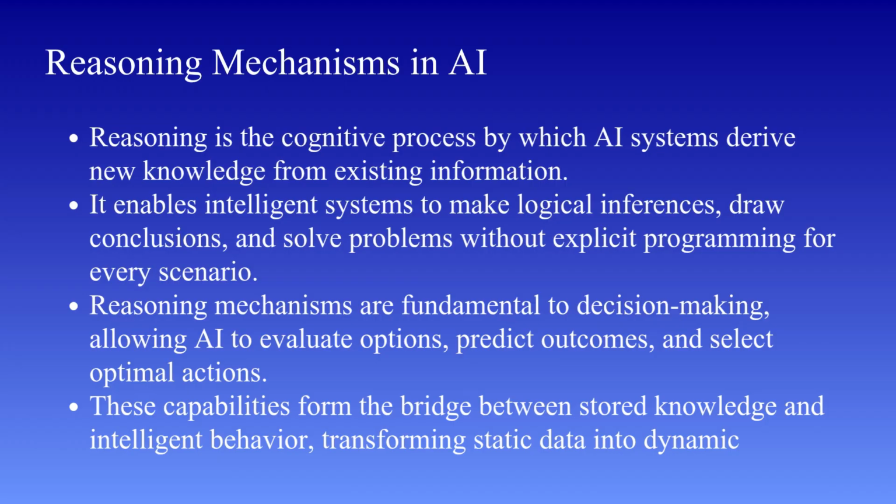Reasoning allows AI systems to perform several important tasks. It helps in solving problems by analyzing available information and finding logical solutions. It supports decision-making by evaluating different possibilities and selecting the most appropriate option. It also enables prediction, where the system can anticipate outcomes based on current data. Most importantly, reasoning allows AI systems to handle new and unseen situations without requiring explicit programming for every possible case.